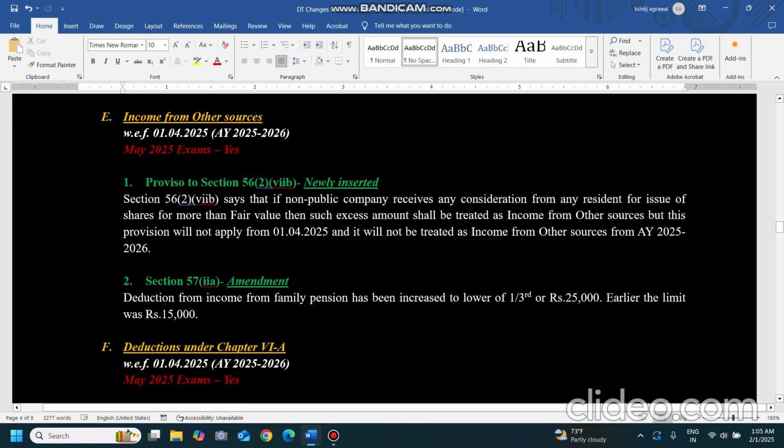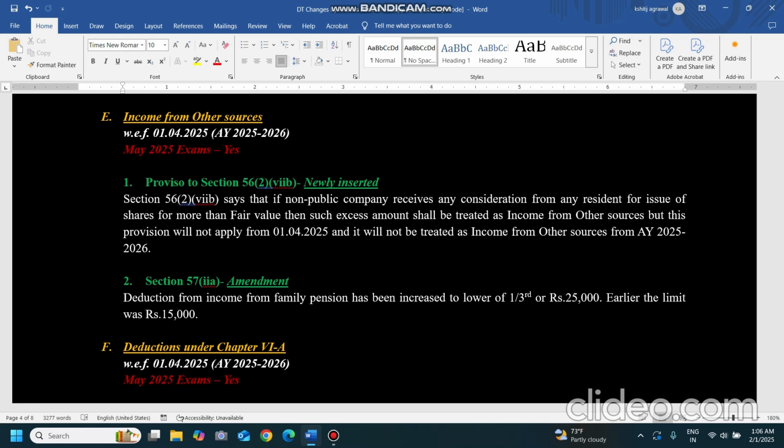This is a newly inserted section which says that if a non-public company, like a private company or any other corporate, receives any consideration from any resident for issue of shares for more than fair value, then such excess amount shall be treated as income from other sources.